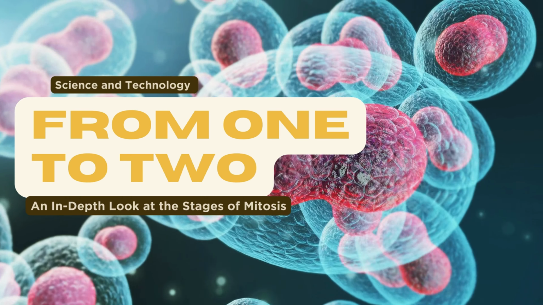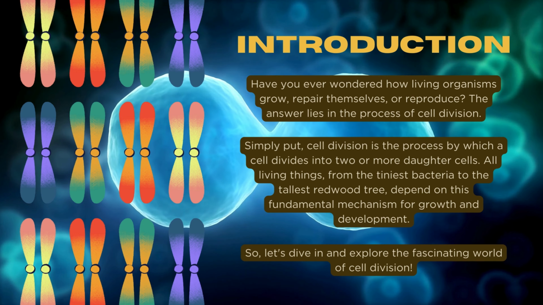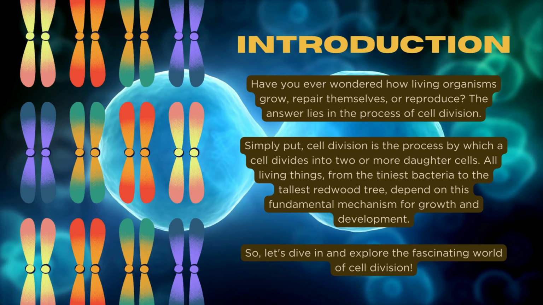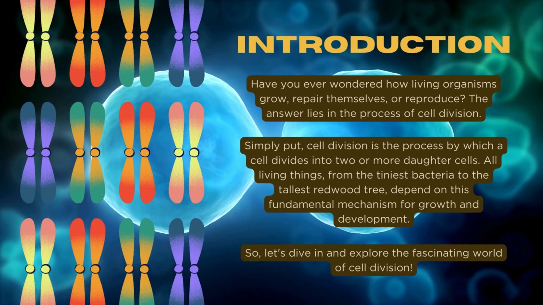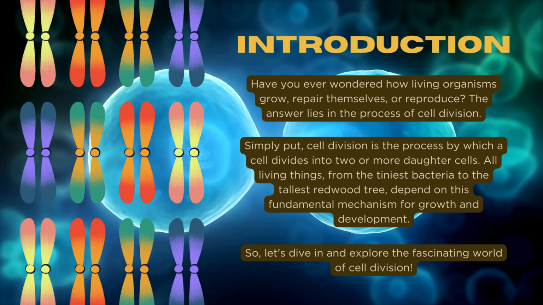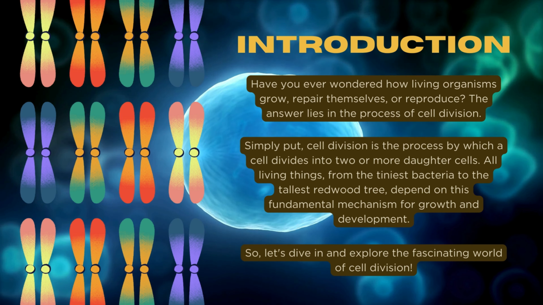Introduction. Have you ever wondered how living organisms grow, repair themselves, or reproduce? The answer lies in the process of cell division. Simply put, cell division is the process by which a cell divides into 2 or more daughter cells. All living things, from the tiniest bacteria to the tallest redwood tree, depend on this fundamental mechanism for growth and development. So, let's dive in and explore the fascinating world of cell division.